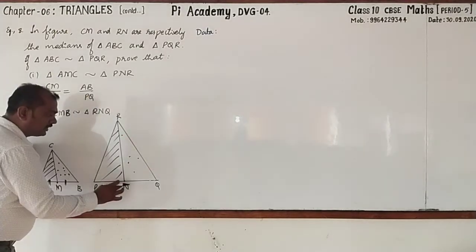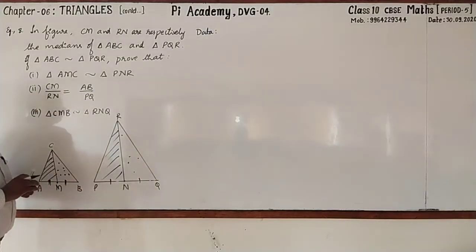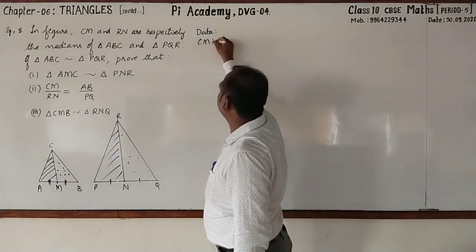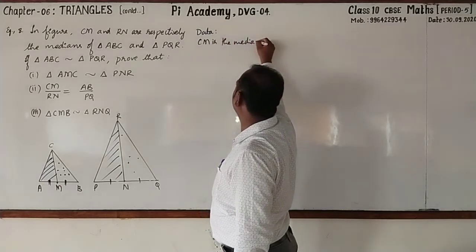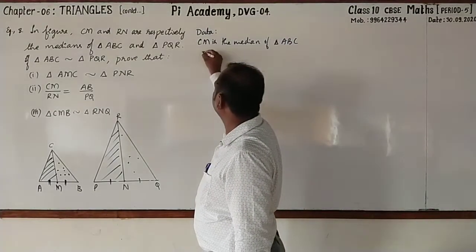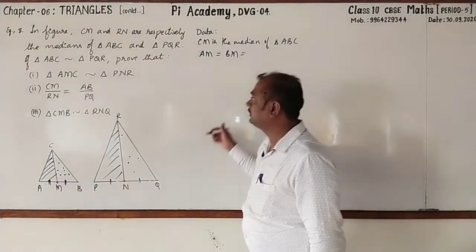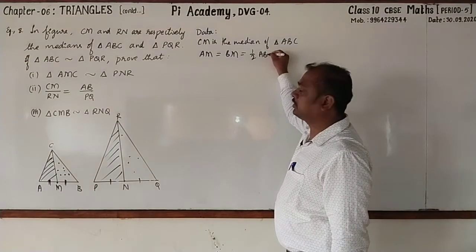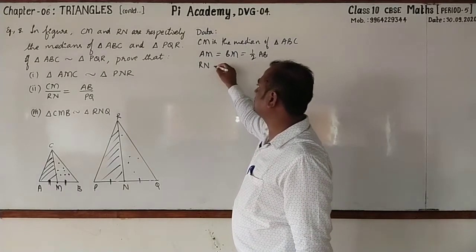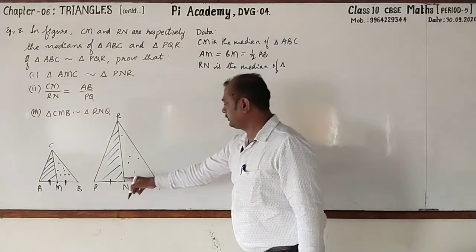Similarly, here RN is the median of the triangle PQR. Therefore, PN equal to QN. Got it? Let's write the same. Here CM is the median of triangle ABC. Hence we can write AM is equal to BM, and these will be half of AB. Hope that you are understanding. Next, another median, which is that? You are right, it is RN. RN is the median of which triangle? Triangle PQR.